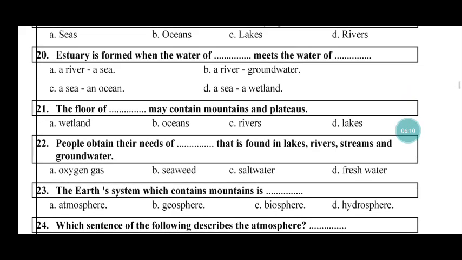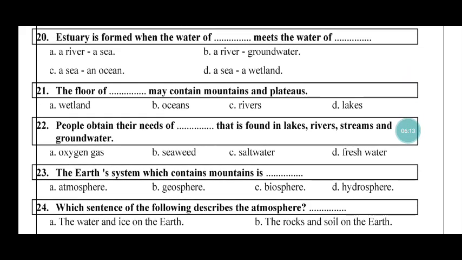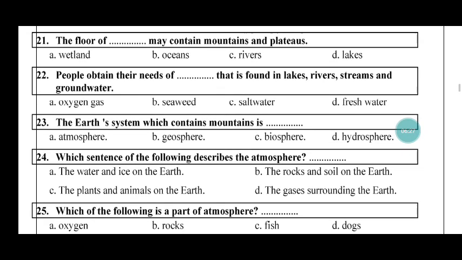Excellent. 20. Estuary is formed when the water of a river meets the water of a sea. Excellent. Letter A. 21. The floor of the ocean may contain mountains and plateaus. 22. People obtain their needs of fresh water that is found in lakes, rivers, streams, and groundwater. Super.